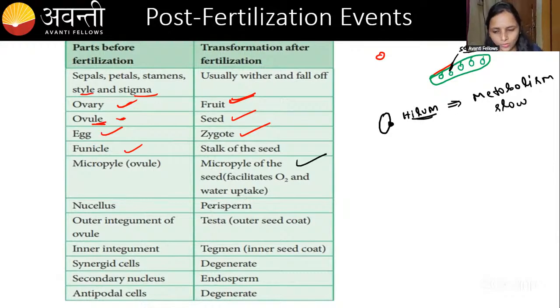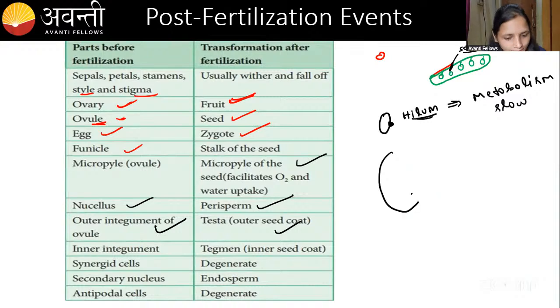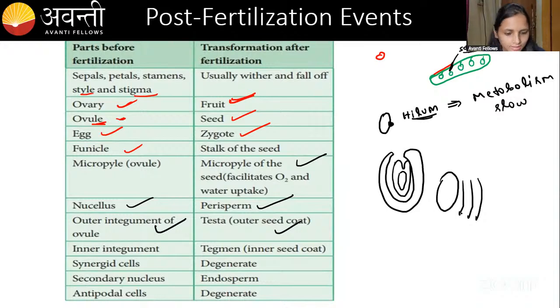Then coming to the nucellus, you know that the nucellus is going to be perisperm. In some, it is going to be converted into perisperm, but in some, it is going to degenerate. Then the outer integument. You have seen, right, guys? The embryo sac is covered by the outer integument and inner integument, right? There will be the ovary, and inside the ovary there will be an ovule, right, guys? So outer integument we studied, then inner integument, then nucellus, then embryo sac. Yes or no? This is the outer integument, this is the inner integument, this is the nucellus, and this is the embryo sac we studied, right?